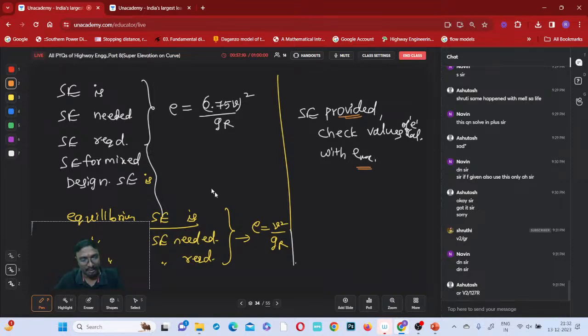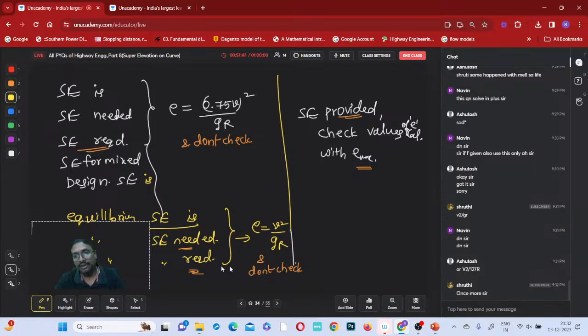When required or needed is mentioned, for equilibrium superelevation or simple superelevation, you calculate from the formula and don't check with E maximum. Whenever superelevation provided is mentioned, only then you have to check it, right?